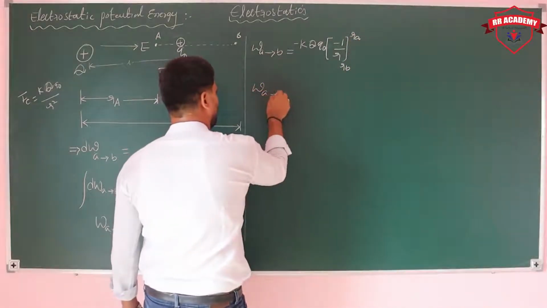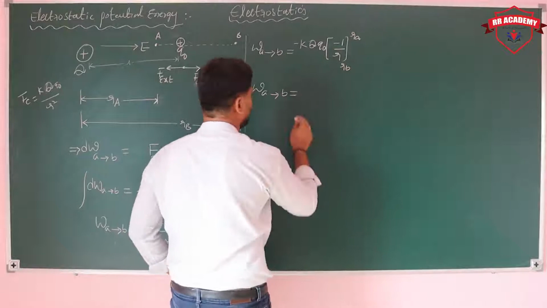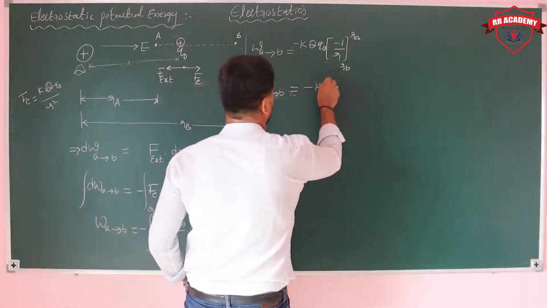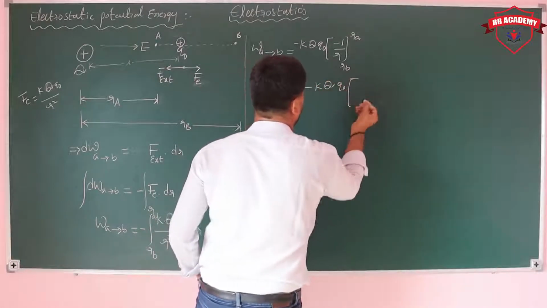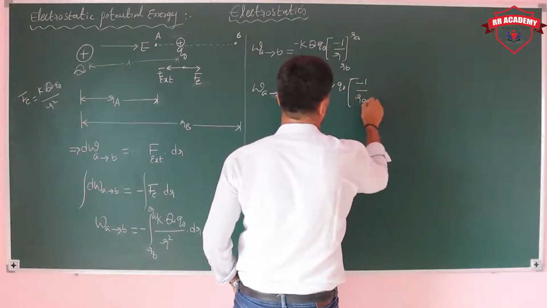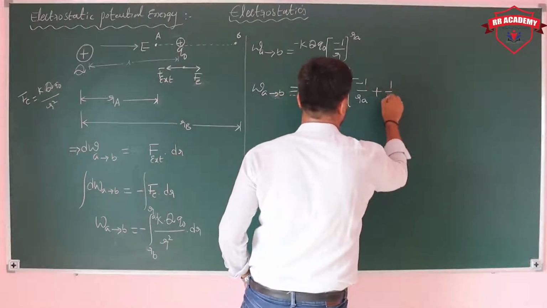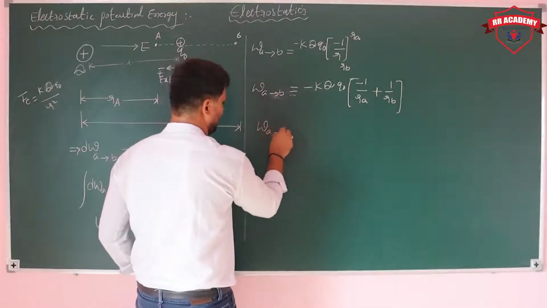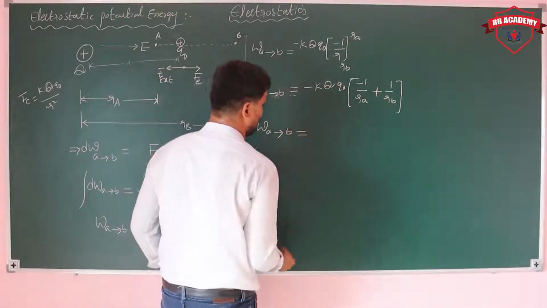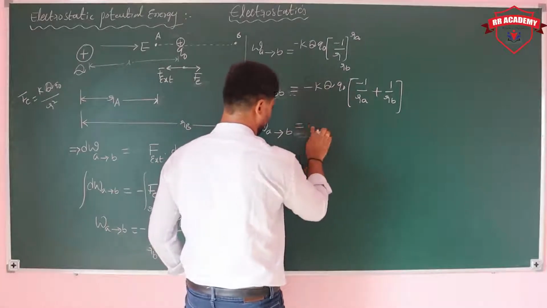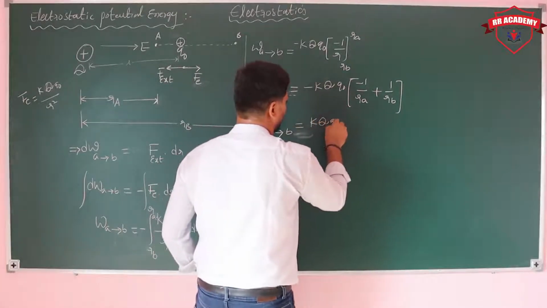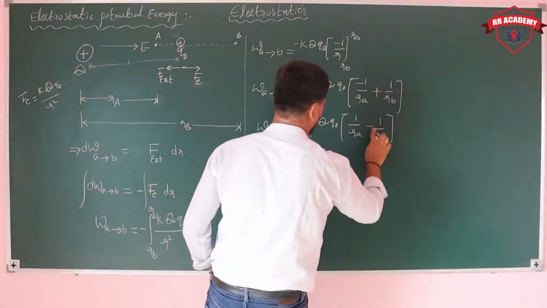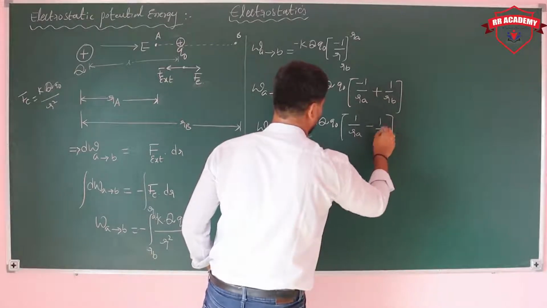So the work done from A to B is equal to minus K Q naught, upper limit minus 1 by RA, minus of minus plus 1 by RB. You can take the minus inside, then the work done from A to B is equal to K Q naught, 1 by RA minus 1 by RB.